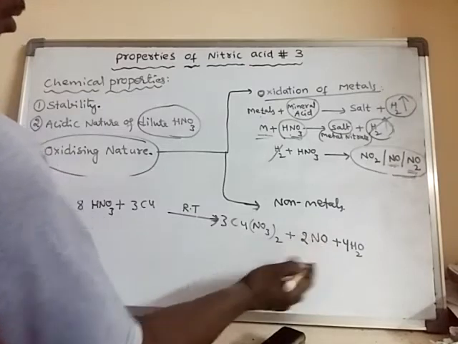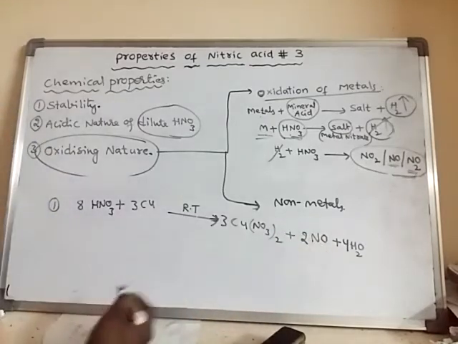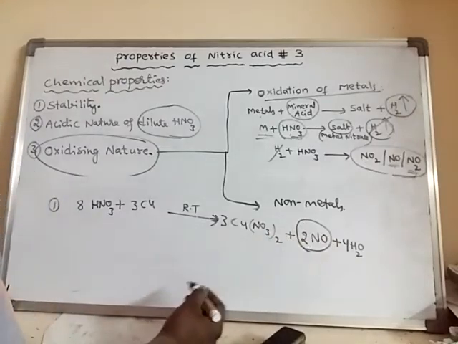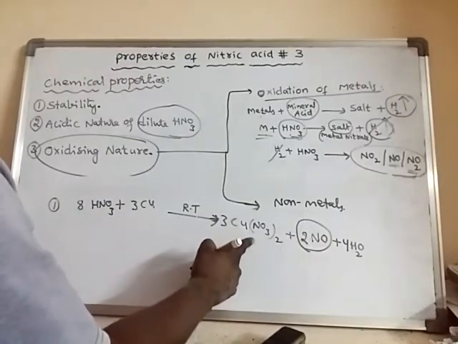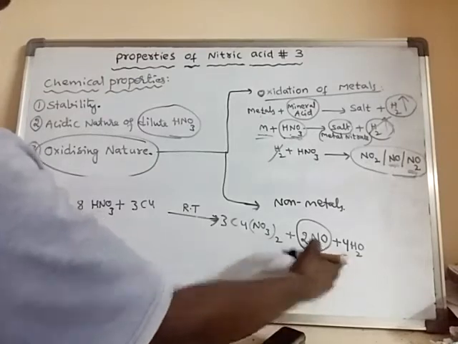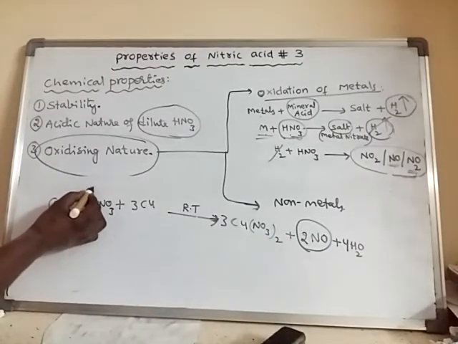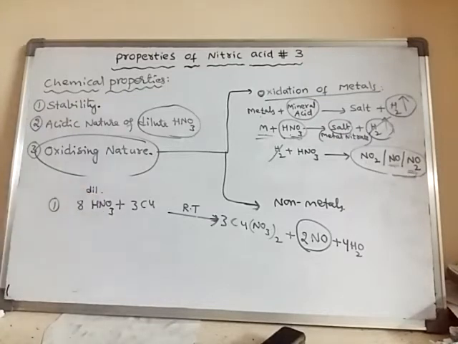So this is how the reaction takes place, and the product formed is nitric oxide, along with the formation of nitrate salt and water. Here it is dilute nitric acid.